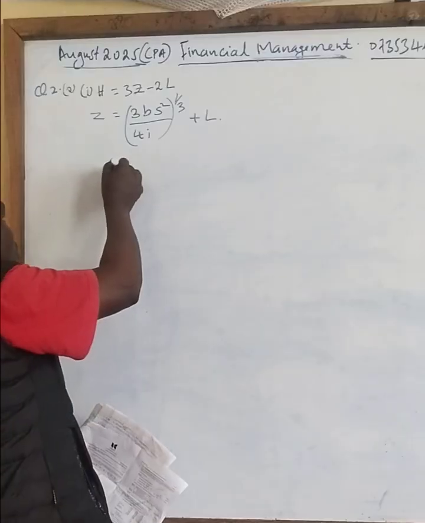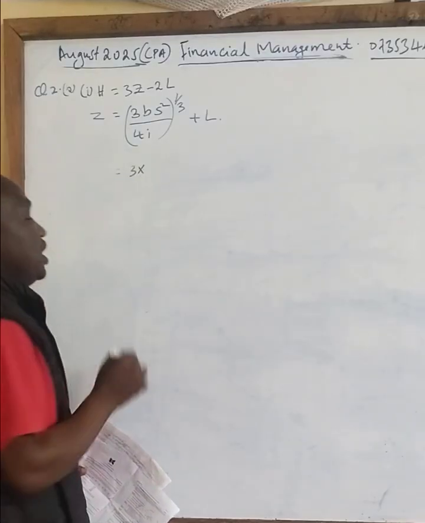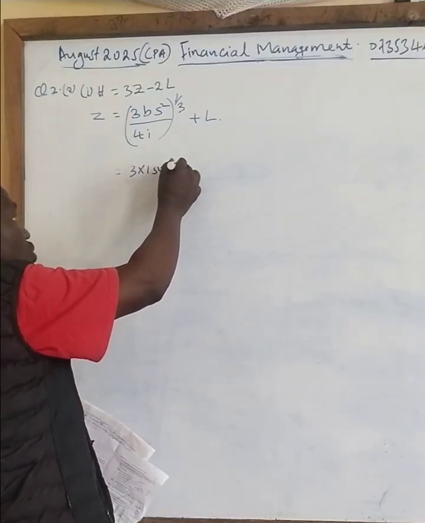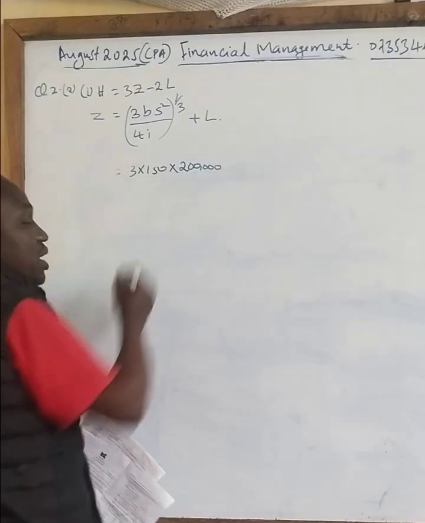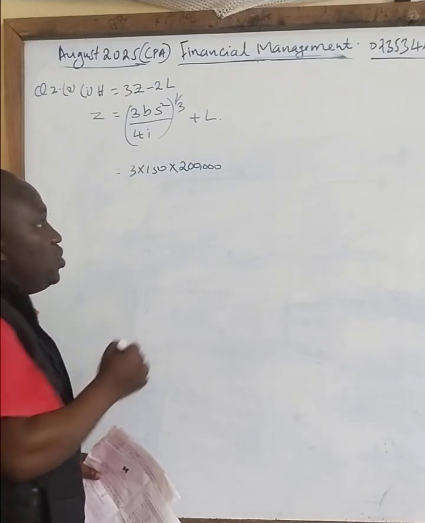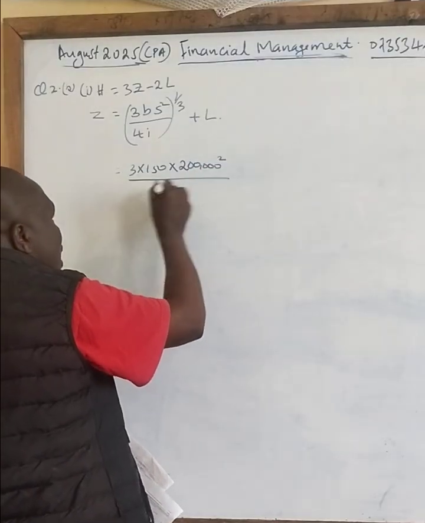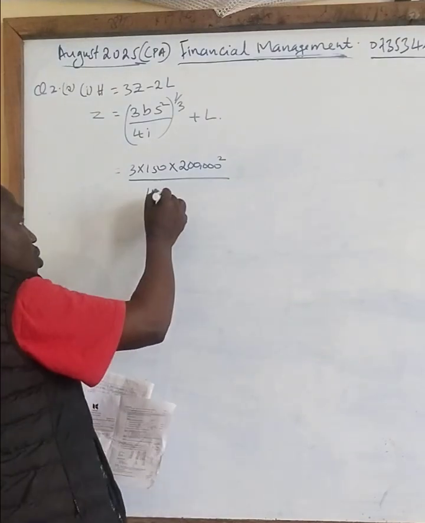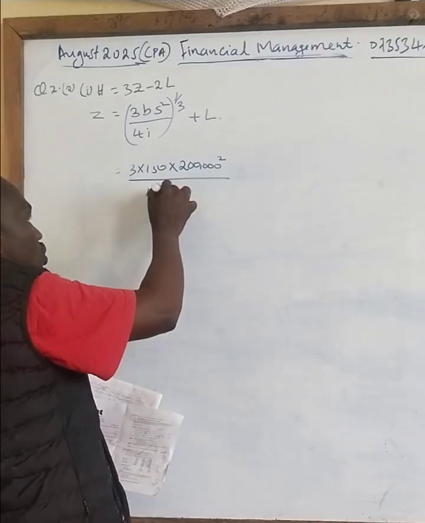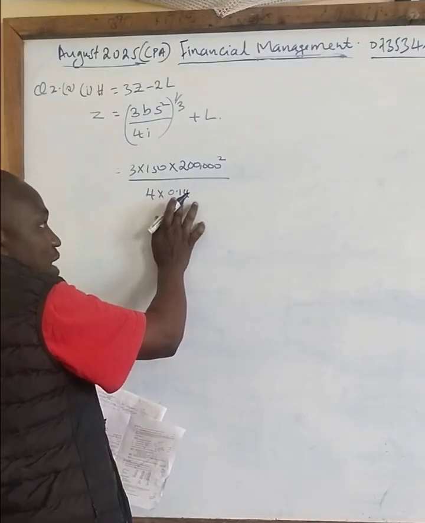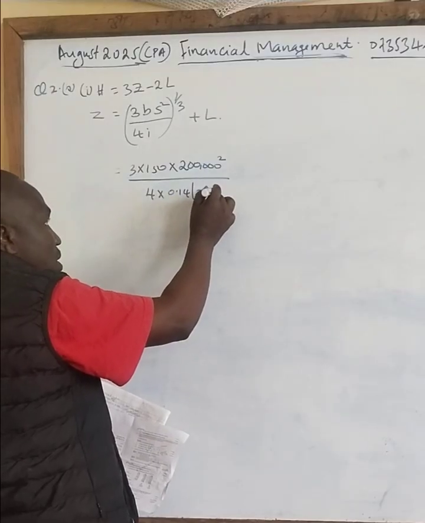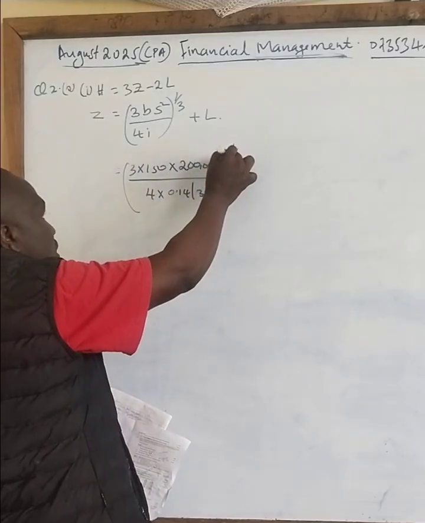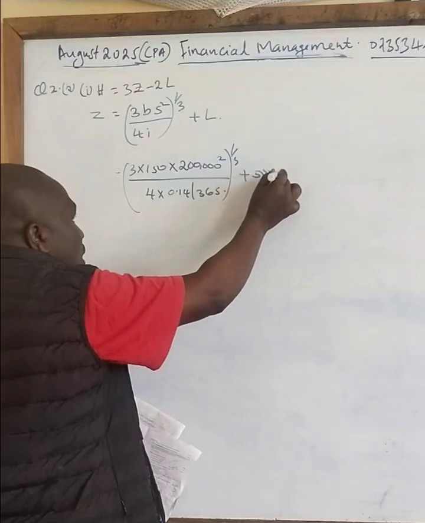Now from this question, we have already been given 3 times standard transaction cost, which you have been told is 150 per transaction, times the variance. We have been given the standard deviation of 200,000. How do you convert standard deviation into variance? You square it, right? Then you divide everything by 4 times the rate of 14% per year. So you convert the 14% per year, which is now 0.14, divided by 365 days. You get that, class? Once you do that, you get the cube root, then you add 500,000.